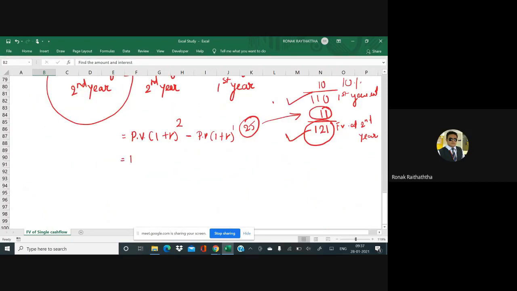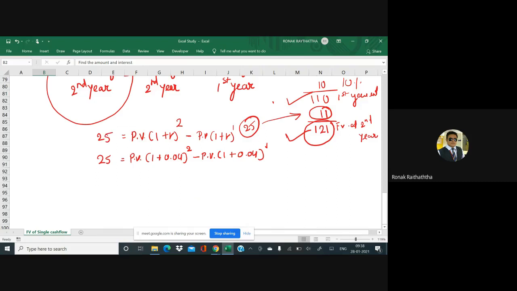So equal to PV in bracket (1 plus 0.04) raised to 2 minus PV in bracket (1 plus 0.04) raised to 1. And this is equal to 25.